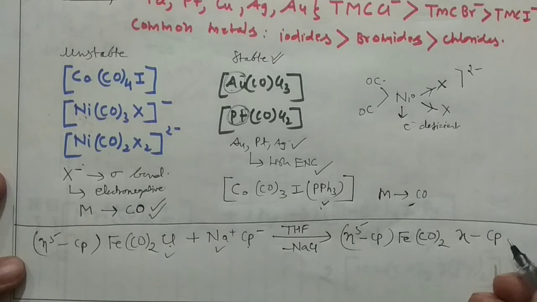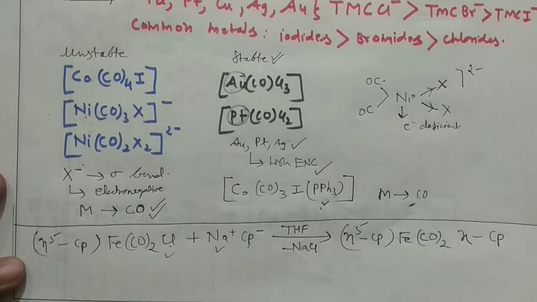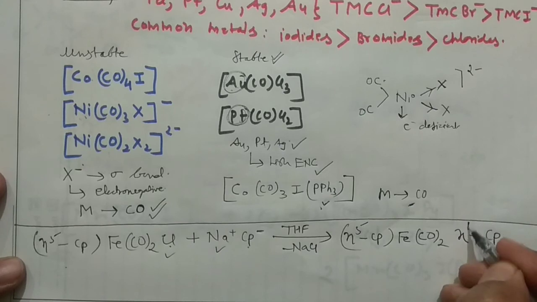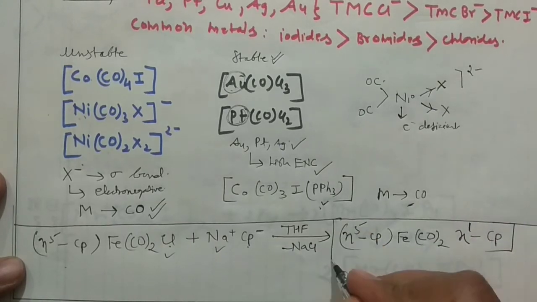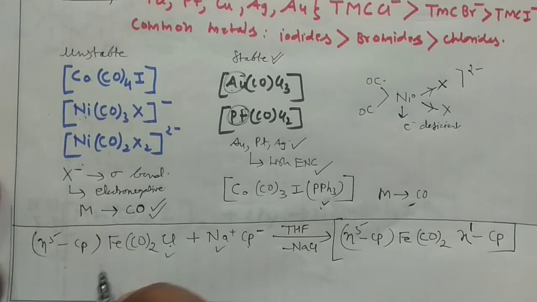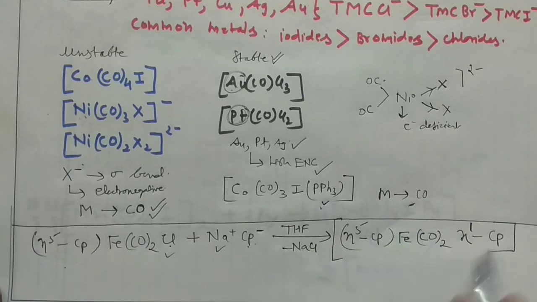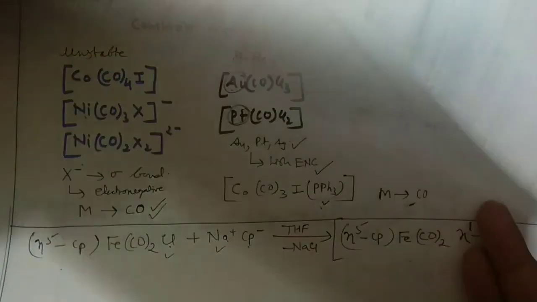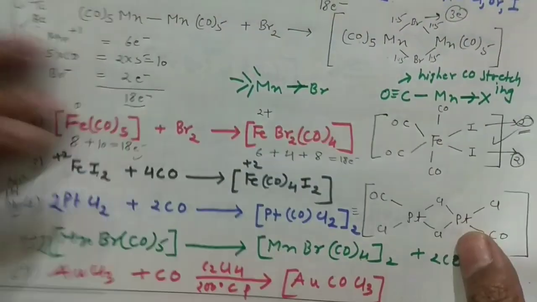So in that case, here was 5 and here Cp minus, so that means hapticity is only 1. So in that case you will write the eta 1. Okay, so hapticity is 5, which was already there in the complex, and the other has hapticity of 1, so it is connecting in that manner. So this is how you can synthesize these compounds, right?